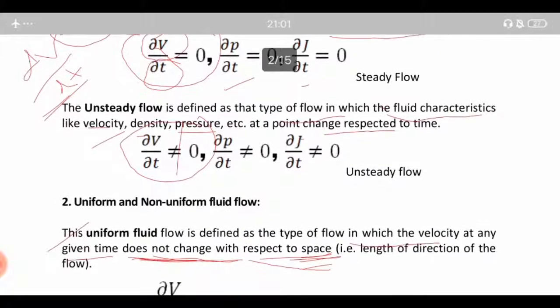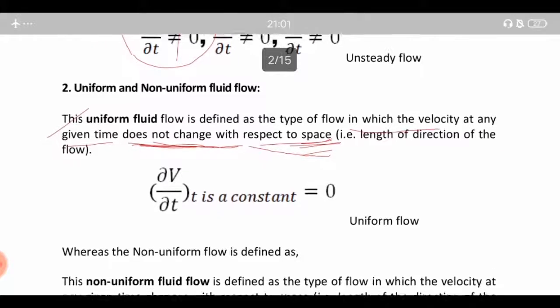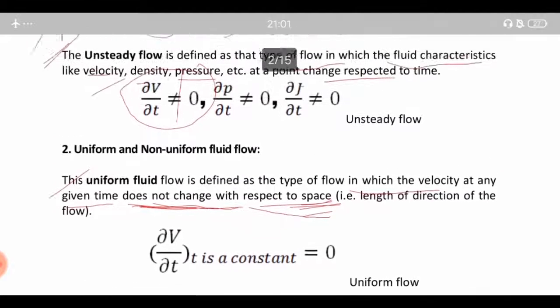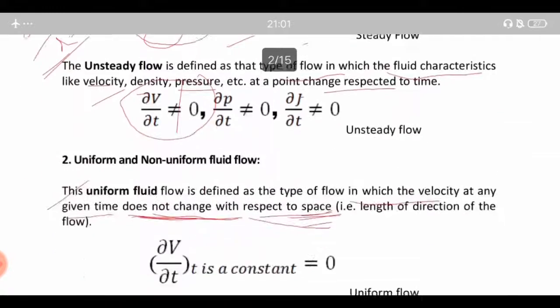In uniform flow we see the change with respect to space, whereas in steady flow we see the change with respect to time.